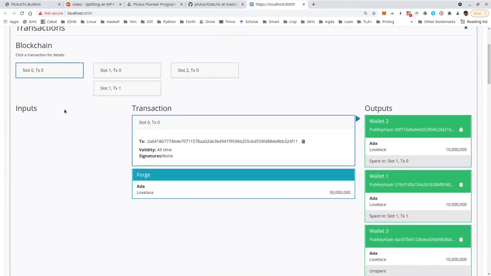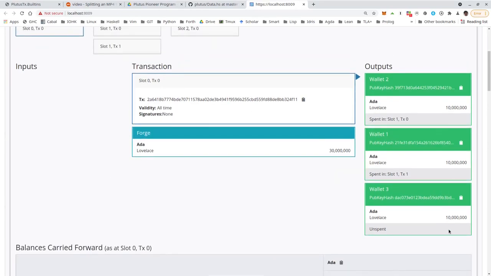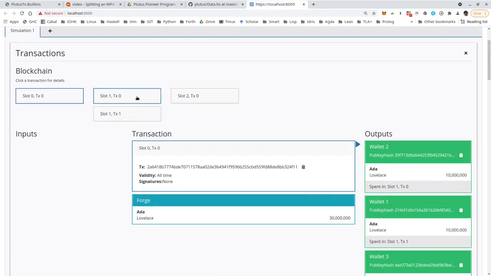Okay, and we see 4 transactions. So the first one is, as I explained last time, always there. That's the Genesis transaction that distributes the initial funds. We can see that here. So that gives 10 ADA to the wallets 1, 2, 3. Now these two are the give transactions, and they both happen in the same slot, in slot 1, because I didn't put a wait in between those. And the grab happens in slot 2.